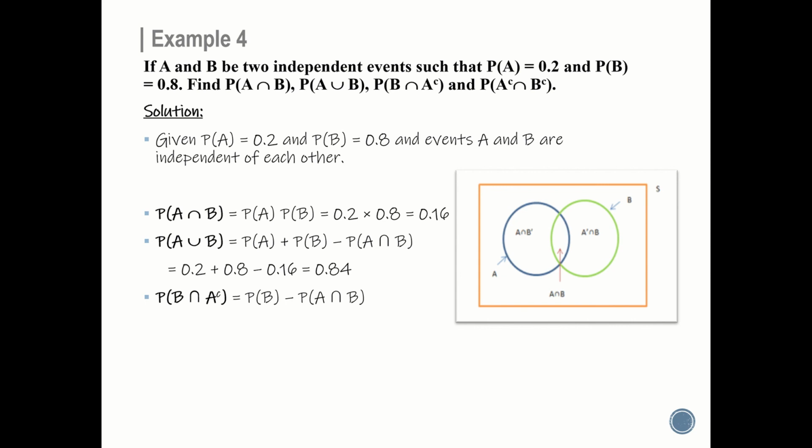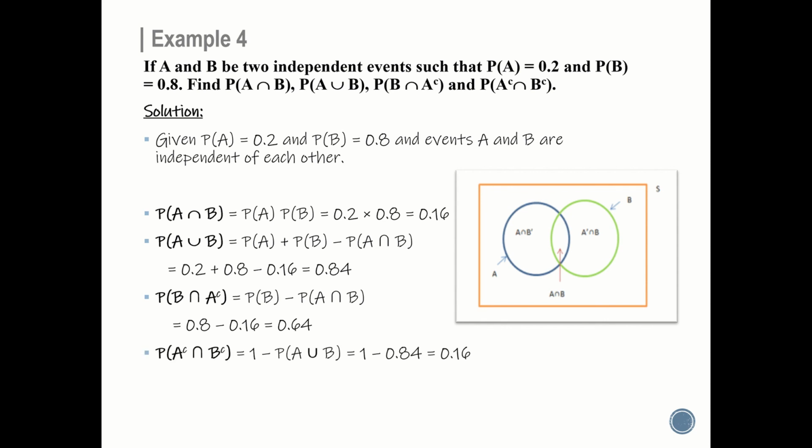Now you look at the Venn diagram. A complement intersection B is nothing but B minus A intersection B. So probability of B intersection A complement equal to probability of B minus probability of A intersection B. That is 0.8 minus 0.16 equal to 0.64.